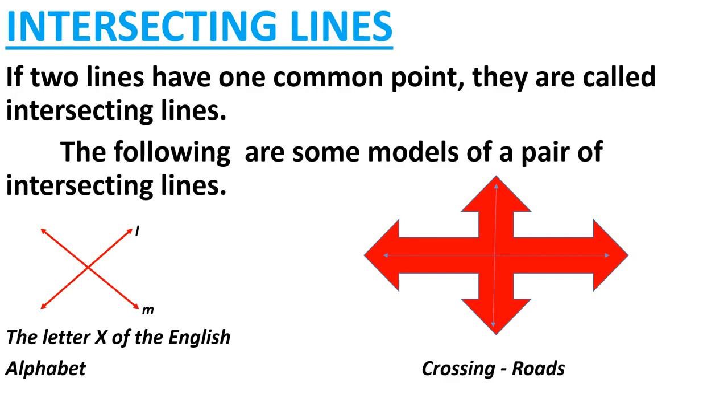Now see, the second example is crossing roads. You have seen crossroads also. These crossing roads also have one intersecting point, where both the roads meet. You can see many examples in your surroundings also. Just see and think.